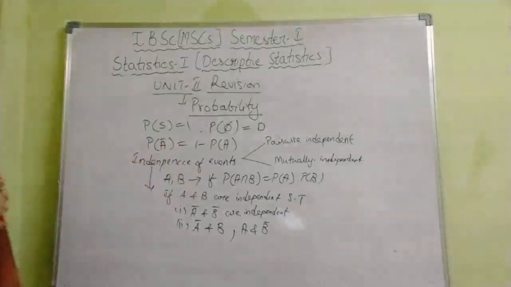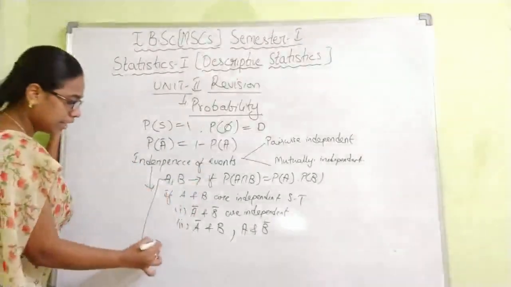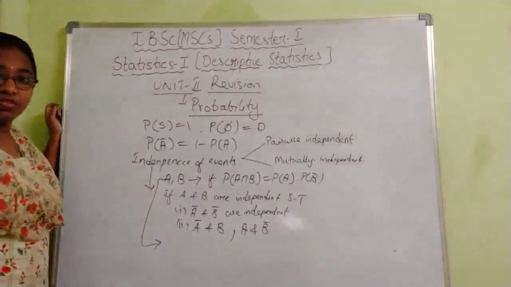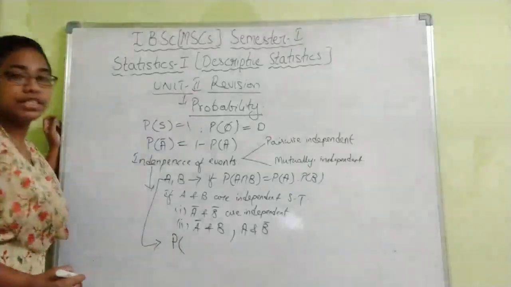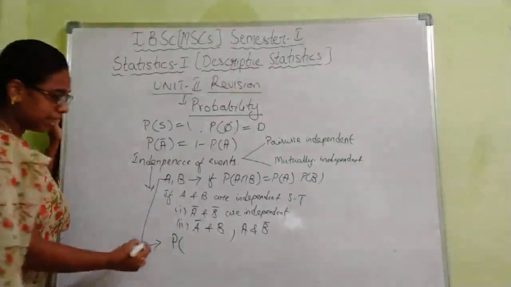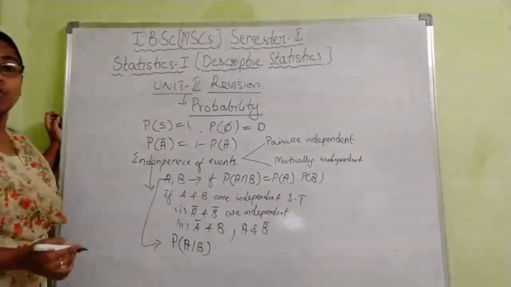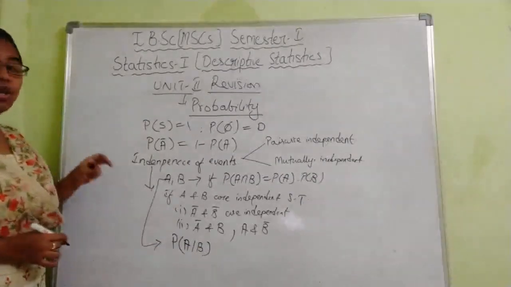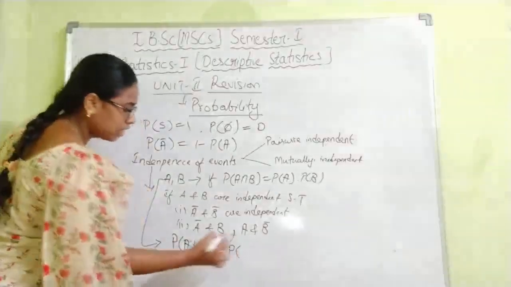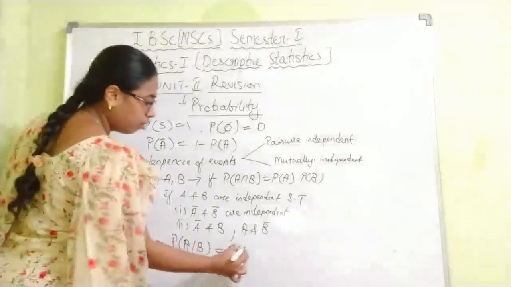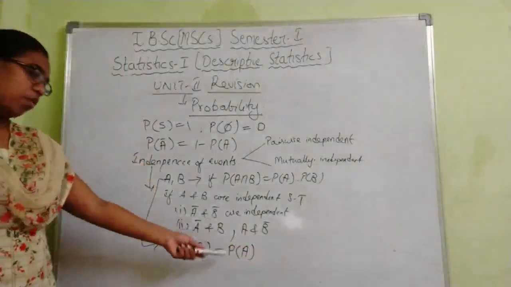So go through this multiplication theorem, and this is one definition for multiplication theorem, and we have one more condition for it. Suppose you consider the conditional probability, that is P of A given B. So this is the conditional probability of A given B. If the conditional probability is equal to the unconditional probability, that is P of A, so P of A is the unconditional probability, right?